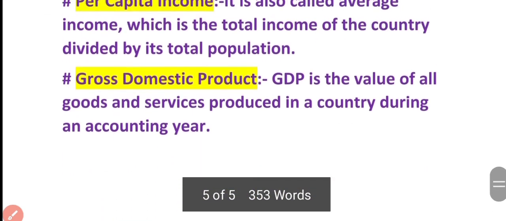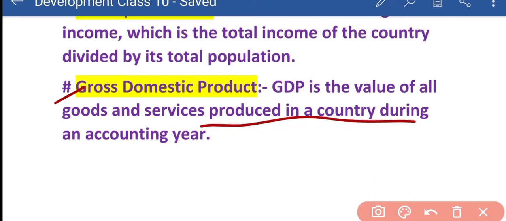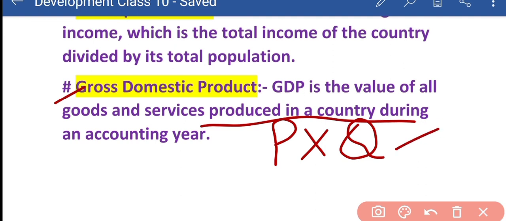Yes. GDP, it will come in next chapter also, but let us do here also. GDP is the value of goods and services produced in a country during an accounting year. That is called gross domestic product. Gross means total, domestic means we are talking about our boundary, and product means the total production of goods and services. If I write it in simple formula, it can be P into Q. P means price of the goods and services, Q means quantity of the goods and services.